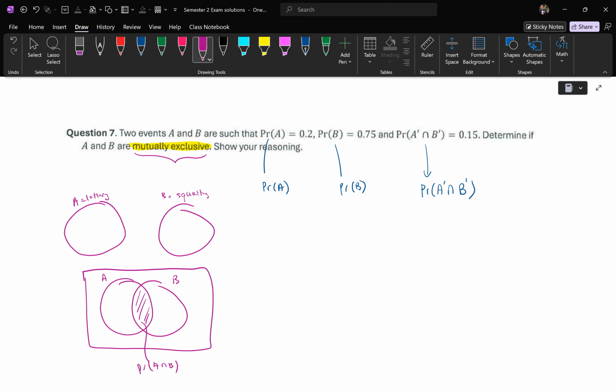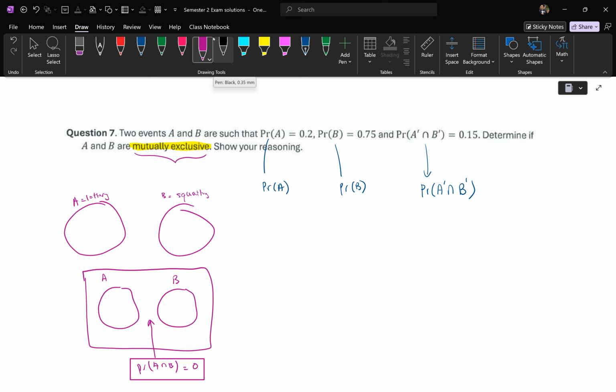Otherwise, if my squats are unrelated to the chance of winning a lottery, then what you should expect is that event A and event B are separate, and therefore the intersection between the two, the chance of both of them occurring, whether I squat and win a lottery, has to be 0. True? Because my squatting all these years has not won me a lottery at all, so it's a 0% chance. So the property that they wanted to test here was, when they say mutually exclusive, they wanted you to prove that the probability of A intersection B is equal to 0.